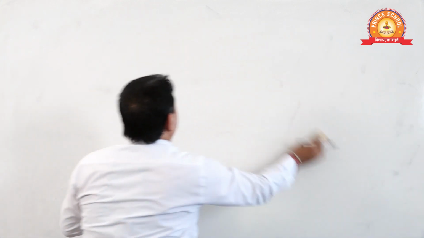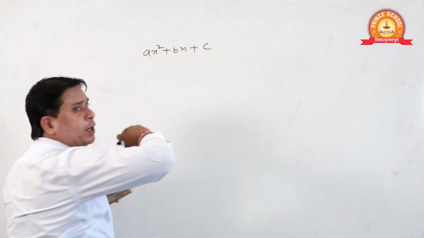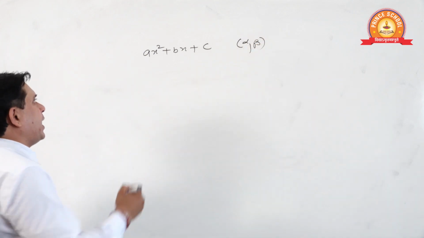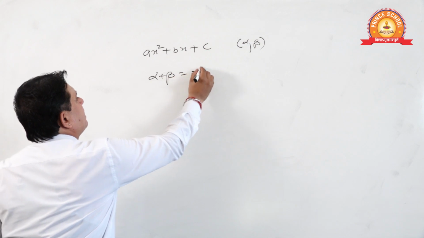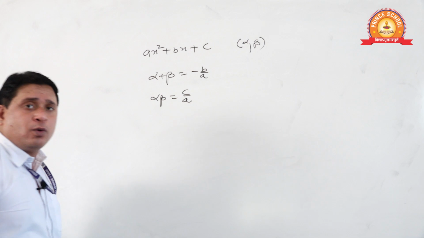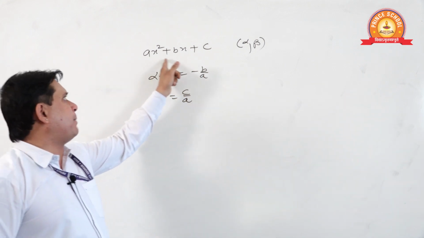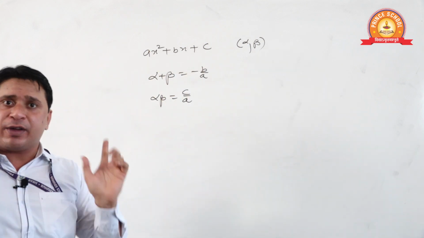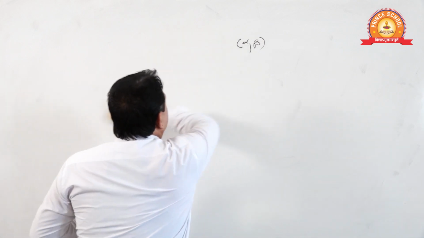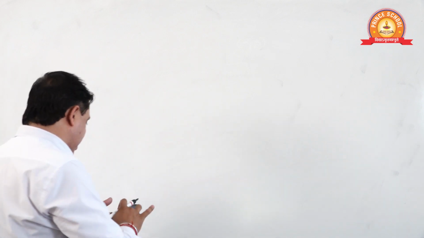Students, once again I am taking the route a little bit faster. Everyone come with me. If this is the polynomial and alpha beta are the zeros, what have we studied? Alpha plus beta is minus b by a, and alpha beta is c by a. Sum of zeros is minus b by a, product of zeros is c by a, where a, b, c are the coefficients. This is the relation we have studied. Now see, what is the statement? I forgot it.